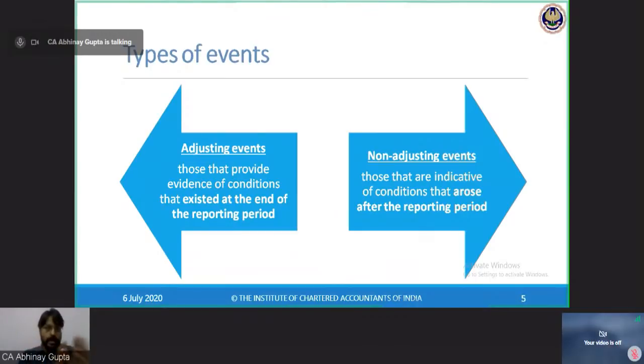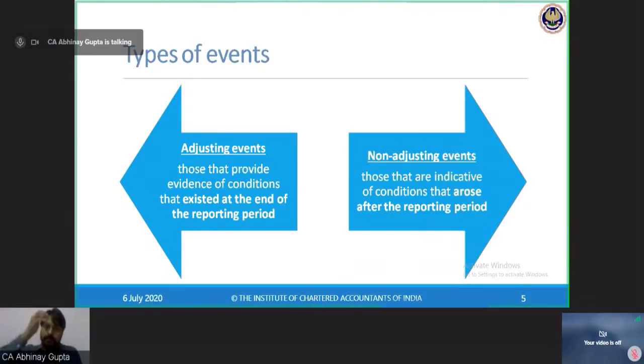Okay, so there were evidences available because this debtor was not paying, was not able to pay its liabilities to any of the lenders, and this kind of information was available as at 31st March, and management was aware of this information. Then this information was available, evidences were available that this debtor is about to become insolvent. Now, on 10th of April or on 20th of April, this debtor has filed for insolvency proceedings.